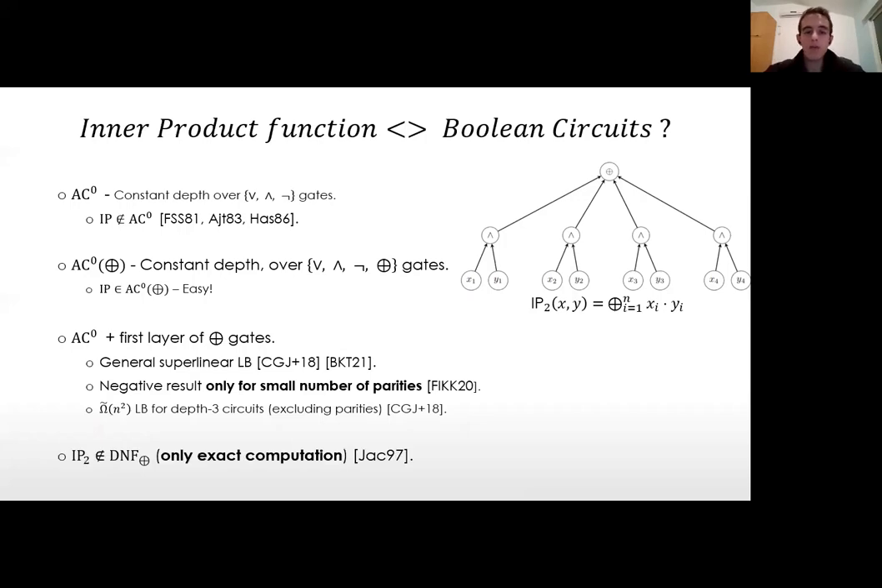And lastly, we have the DNF of parities. As I mentioned before, we know that polynomial size DNF of parities cannot compute the inner product function, but we know that result only for exact computation. We don't know what happens in the case of approximation.